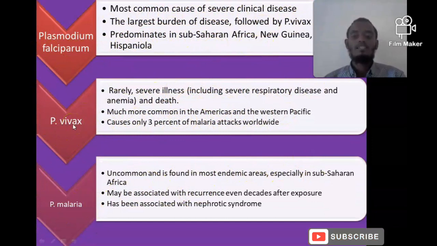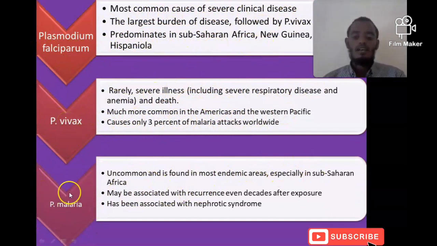And the recurrence of Plasmodium vivax and Plasmodium ovale is from the dormant stage that is present in the liver. But in case of Plasmodium malariae, there are no dormant stages in the liver, but the parasite that is found in the red blood cells will be reactivated after decades, or after 10, 15, or 20 years after initial infection.